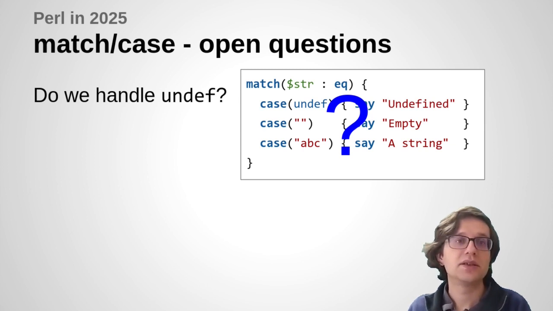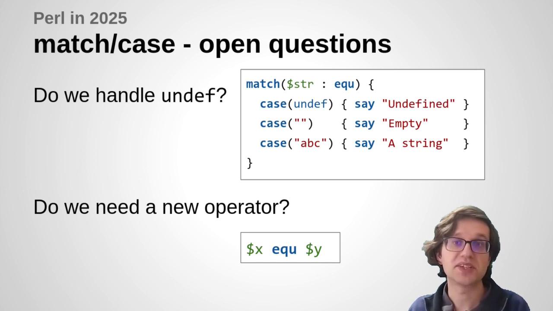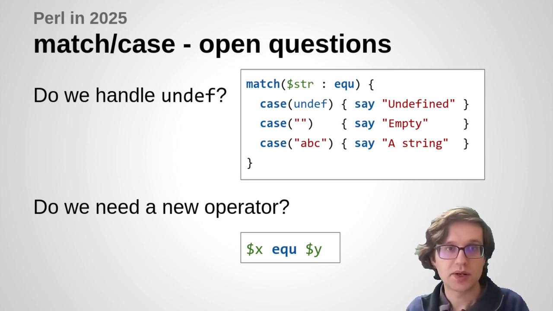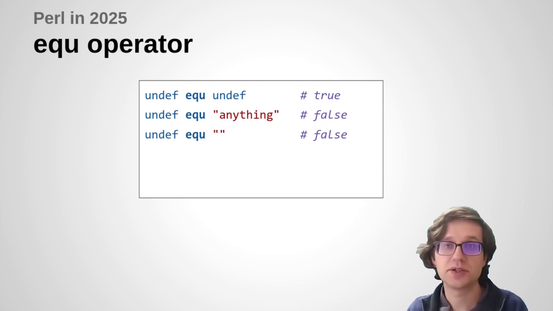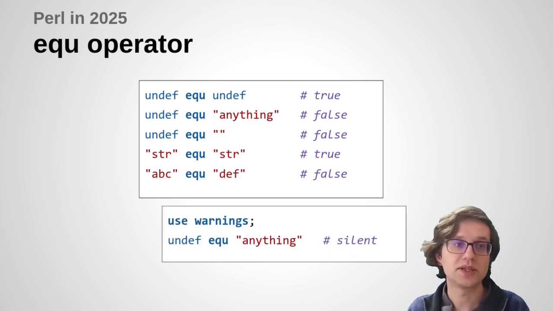Another idea I have is that maybe we need a new operator in Perl. And I would like to spell this one EQU, short for equal. Keeps the Scheme fans happy, if anybody knows Scheme. And this one would be a little bit like the regular string equality comparison, but it would consider undef to be a unique different value that is different from any possible string, including the empty string. But otherwise it just behaves the same as string equality. And of course it would have no need to warn about undef at that point, so it would never raise a warning, and it would always consider undef to be different from the empty string.